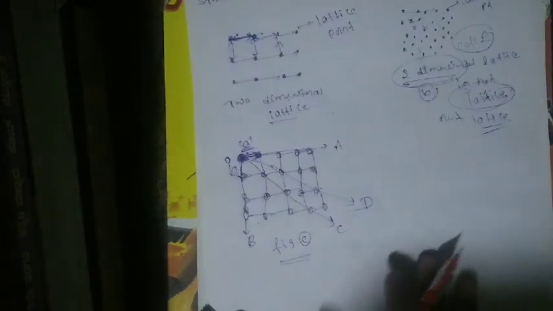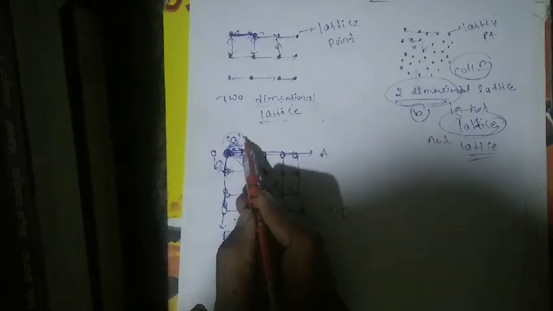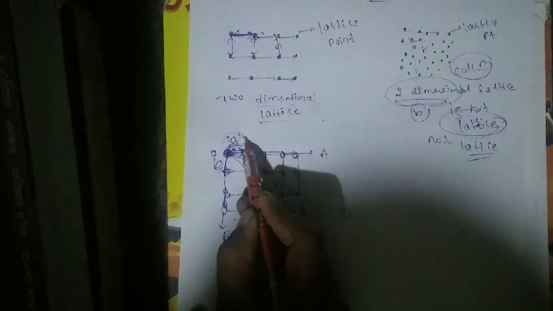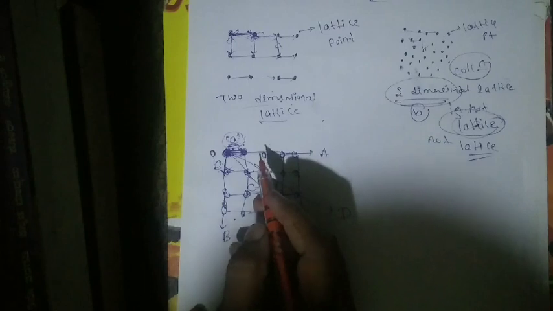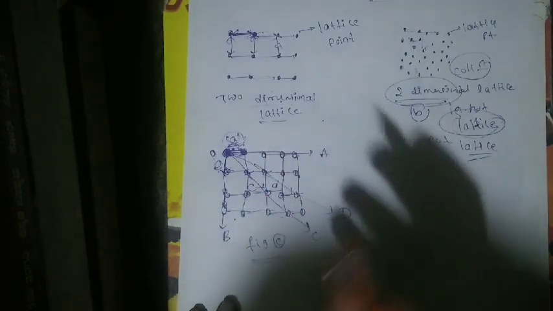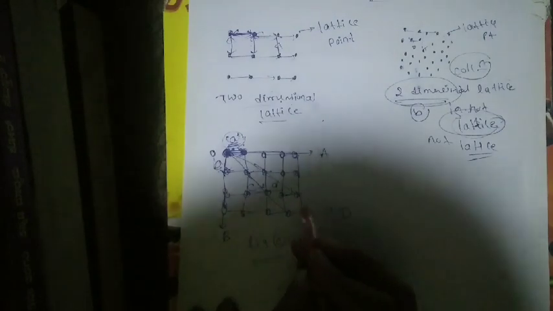Then the same thing: this neighboring point is B, small b. This is A, small a, and this is small c. Same thing you have to do for the neighboring points C and D. Understood? Once again, it is observed from the figure that if the distance between neighboring points in a given direction is A, then the distance between successive points in the same direction is A, and the nth point on the same line is located at a distance nA.